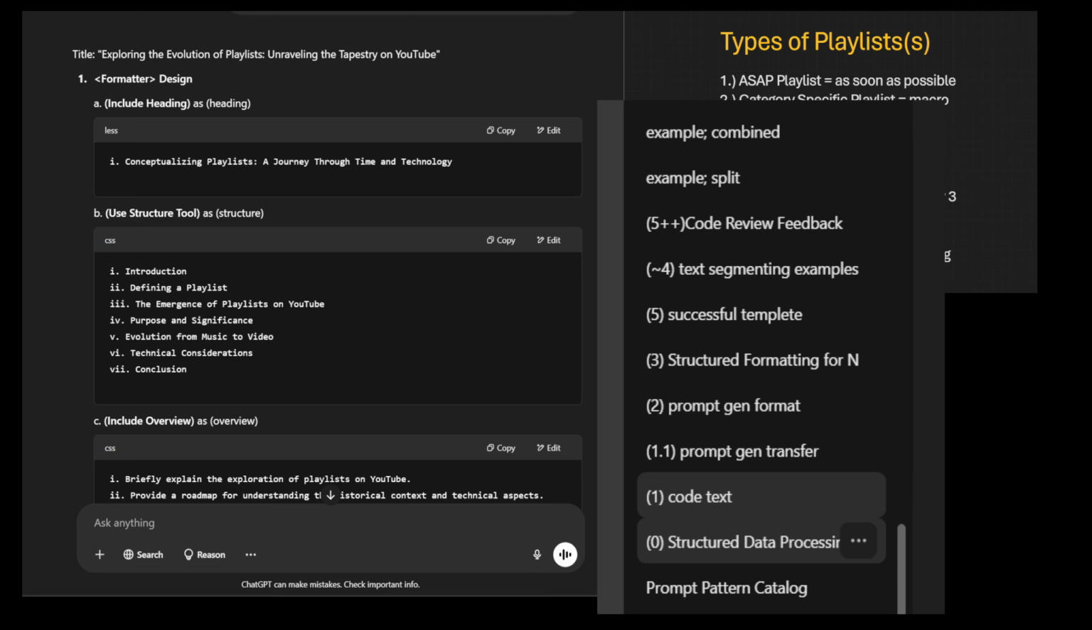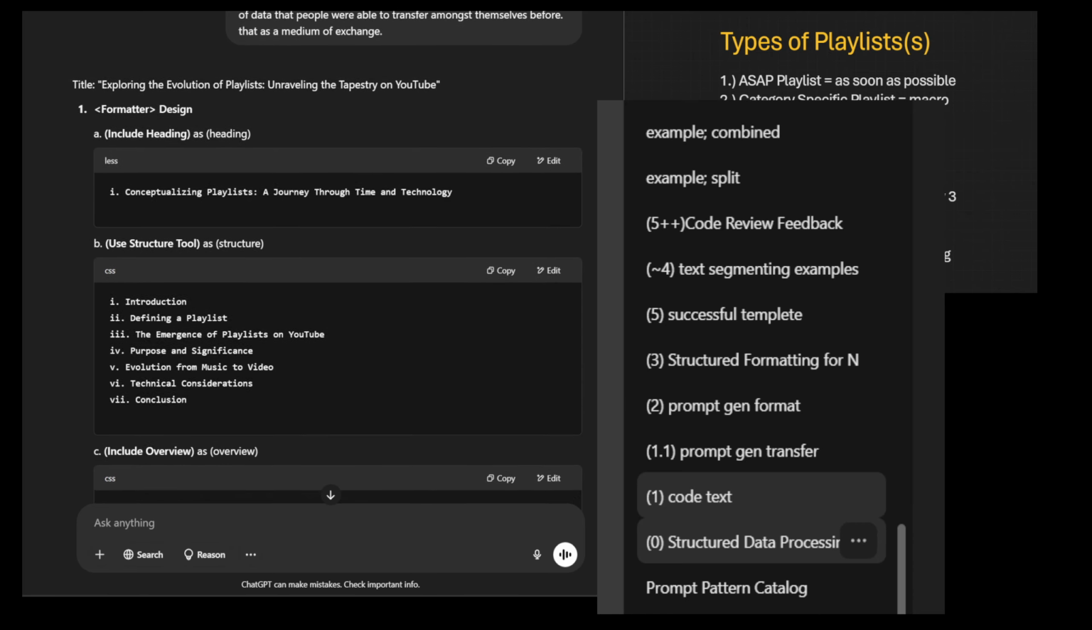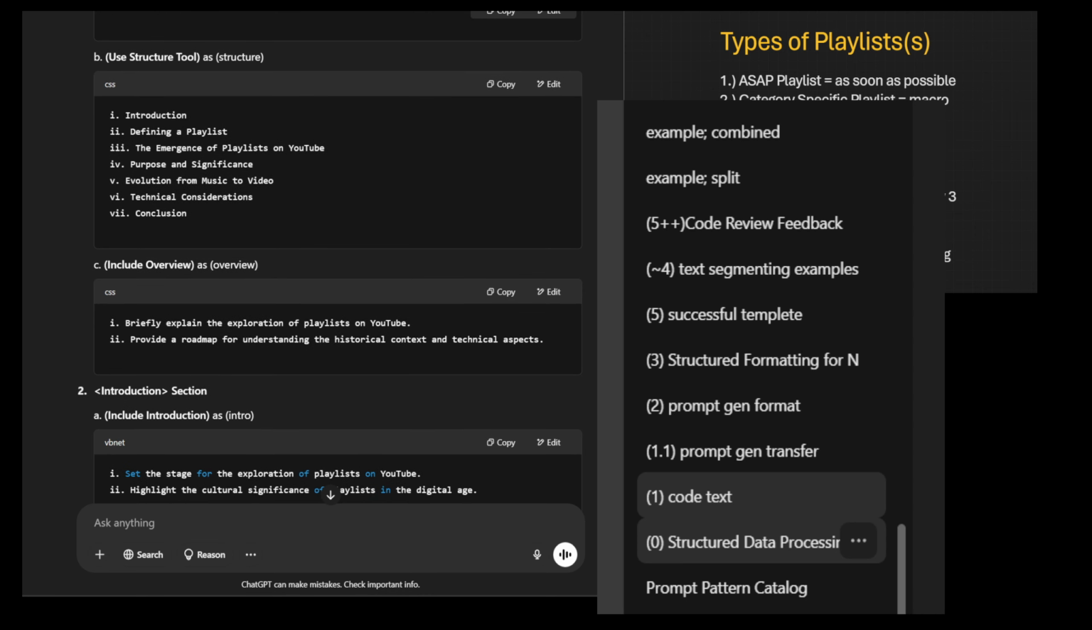And it said, okay, so 1, formatter design. A, include heading as heading, conceptualizing playlists, a journey through time and technology. I, introduction. II, defining a playlist. Number 3, emergence of playlists on YouTube. Number 4, purpose and significance. Number 5, evolution from music to video. Number 6, technical considerations, and number 7, conclusion. Include overview as overview. Briefly explain the exploration of playlists on YouTube. Provide a roadmap for understanding the historical context and technical aspects.